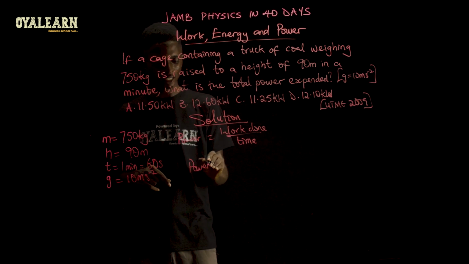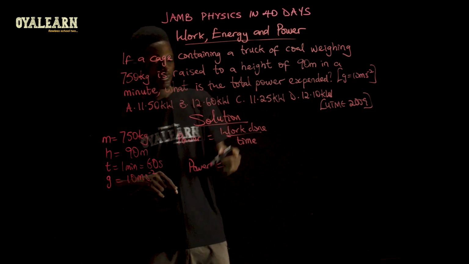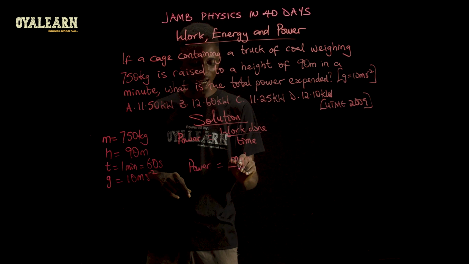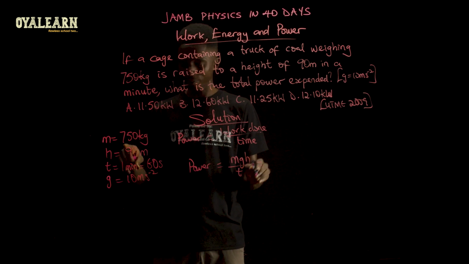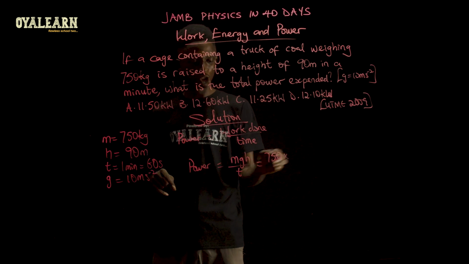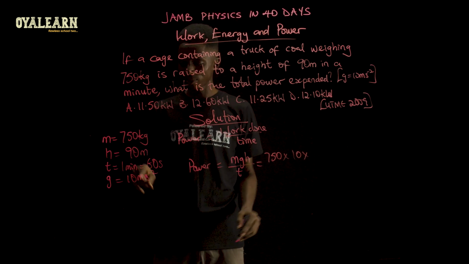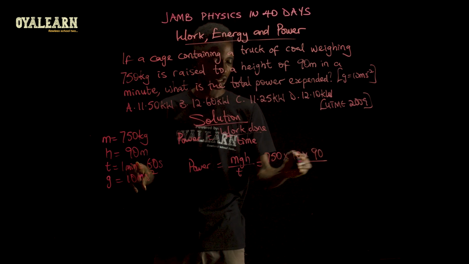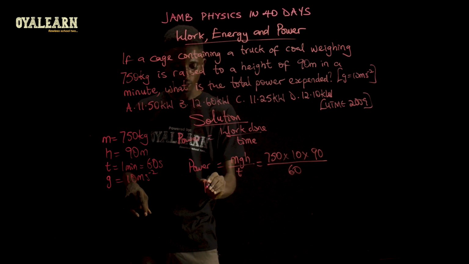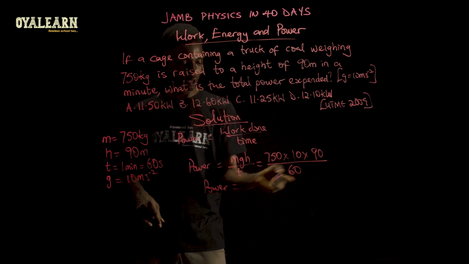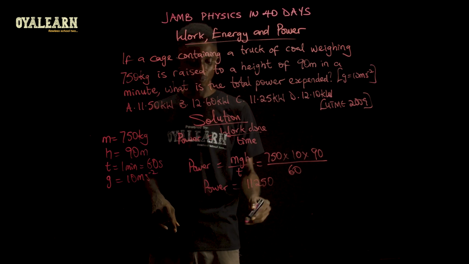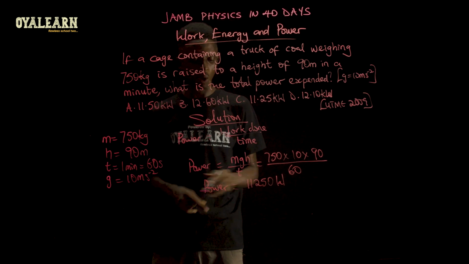Now let's apply it in this formula. So the power expended will then be, now work done, which is mgh over time taken, T. Now M, 750 times G, 10, times H, 90, all divided by T, which is 60. Now when you compute this with your calculator, you get 11,250, and the unit of power is watt.